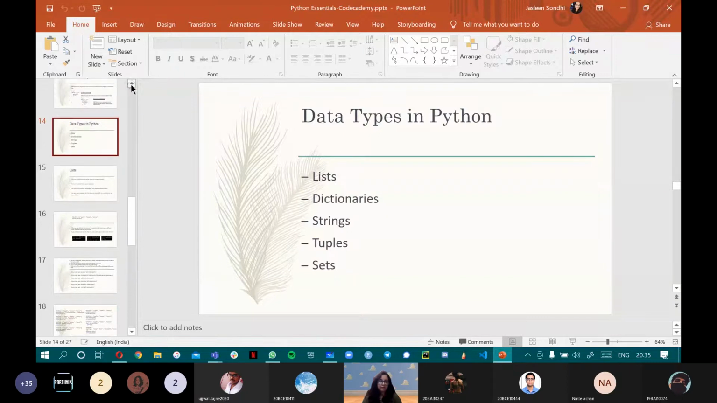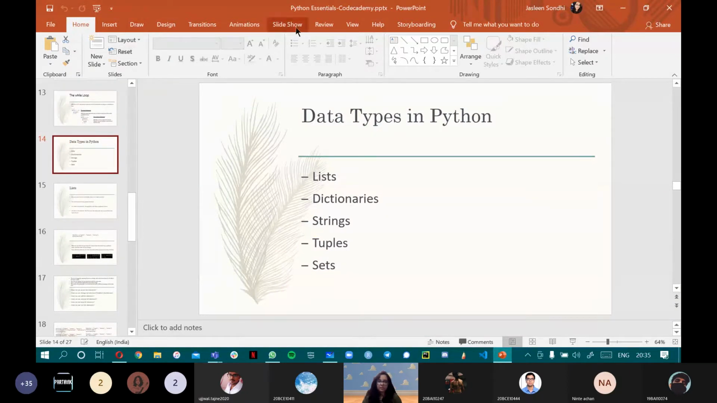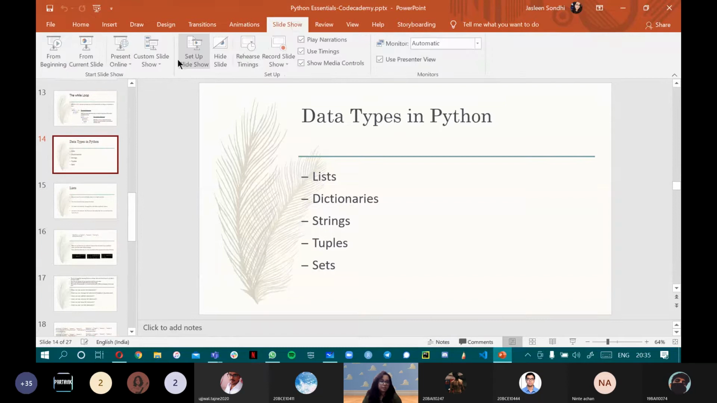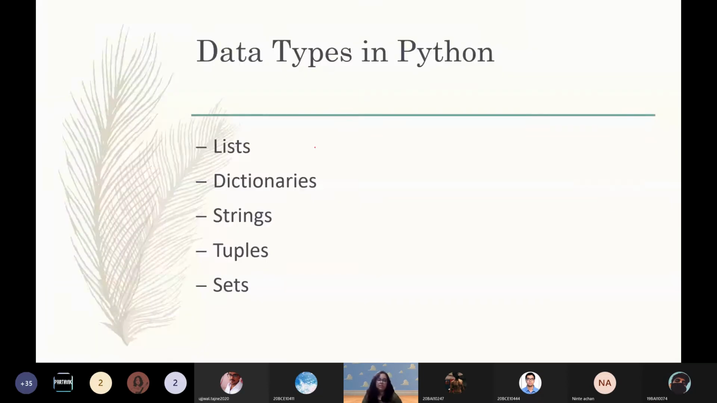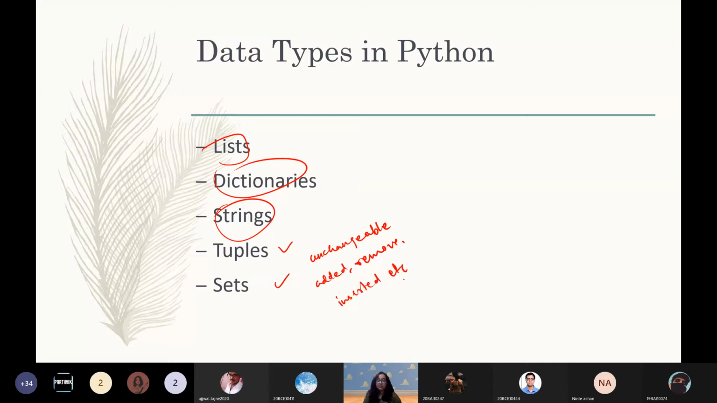So let's begin with data types. I'll put this into slideshow. So yeah, like I covered yesterday, lists, dictionaries and strings are the main data types in Python. Tuples and sets are also there, but if you remember, there was this thing about both of them being unchangeable. Unchangeable means not a lot of operations can be done on it, cannot be added, cannot be removed, deleted, inserted, etc. So they're not really that useful to us compared to lists, dictionaries and strings.